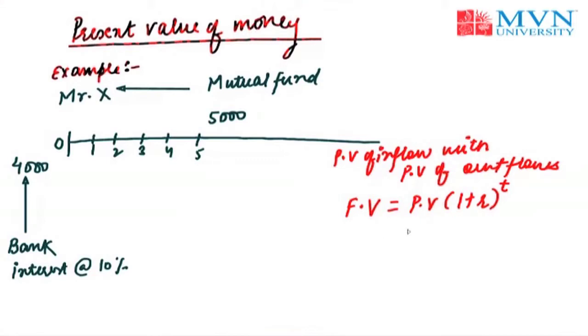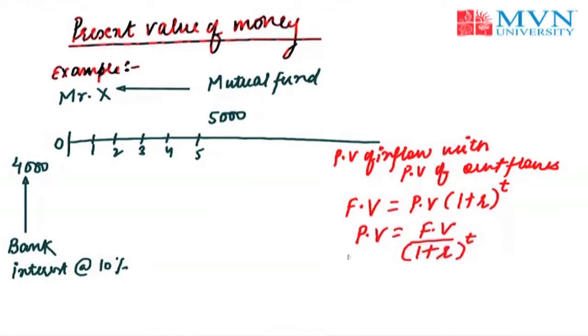Now from this formula itself we can easily derive the formula of present value of money, and the formula will be: present value of money is equal to future value of money divided by 1 plus rate of interest raised to the power of time.